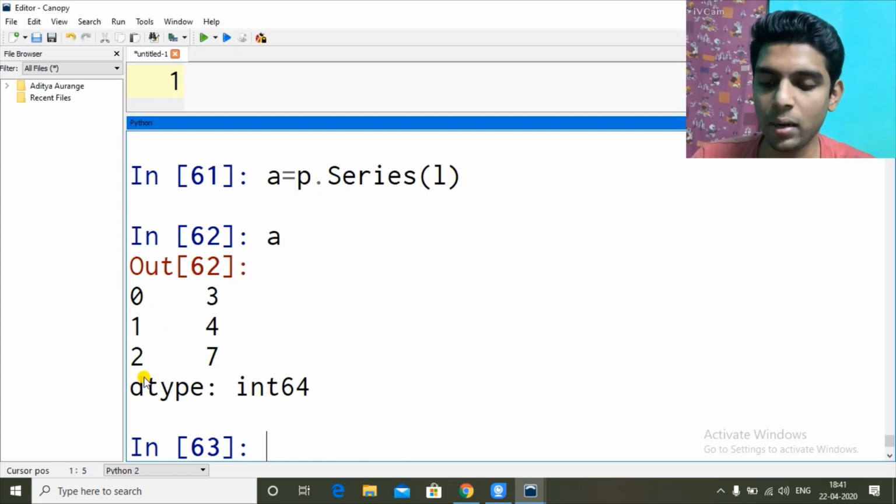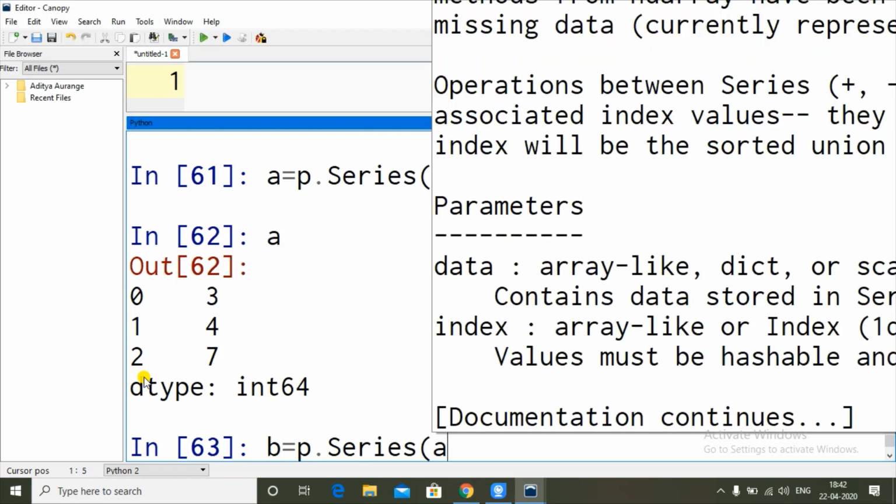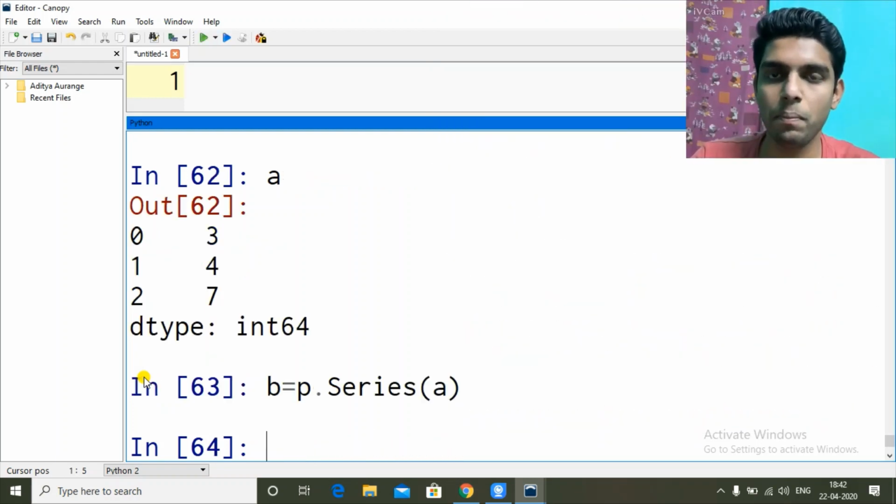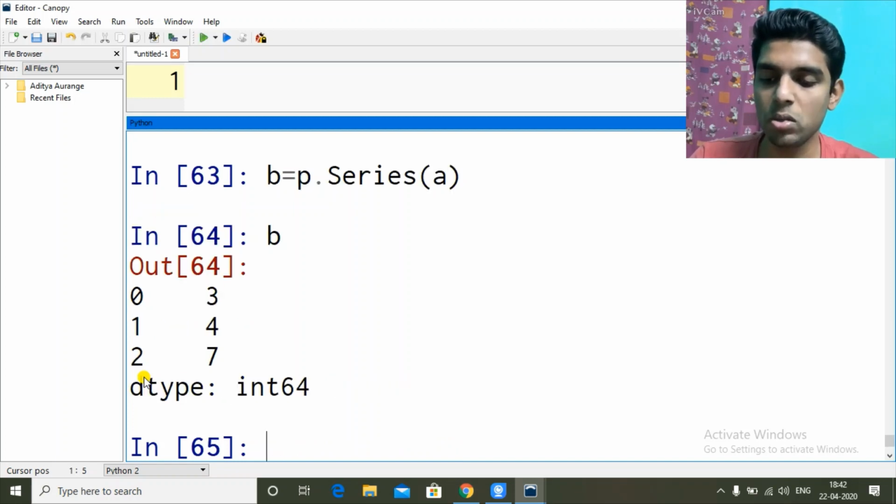And how can I create another series using a previous series? Series using a series. So p dot series and I will give a, which is a series in Python pandas. So now b is also the same, a duplicate copy.